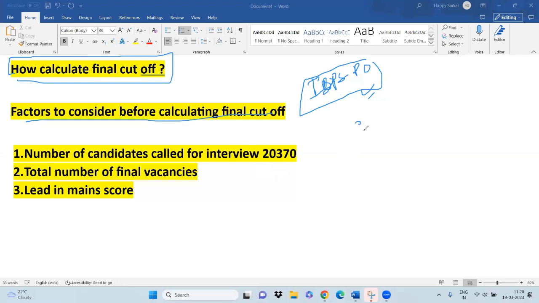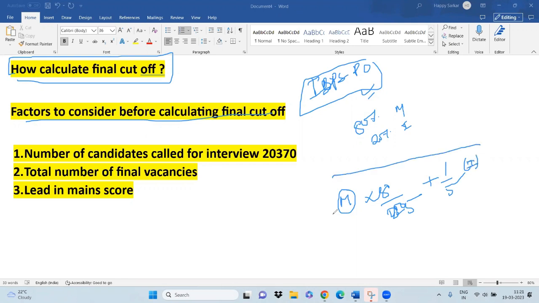To calculate the final cutoff, they give 80% weightage to mains marks and 20% weightage to interview marks. Suppose you're scoring A marks in mains, that will be 80 upon 225, because the total marks is 225, plus 20% of the interview marks, which is 1/5 of the interview marks. That is the basic formula. Interview marks are denoted by I. So the final marks are: mains marks into 80 upon 225, plus 1/5 of the interview marks.